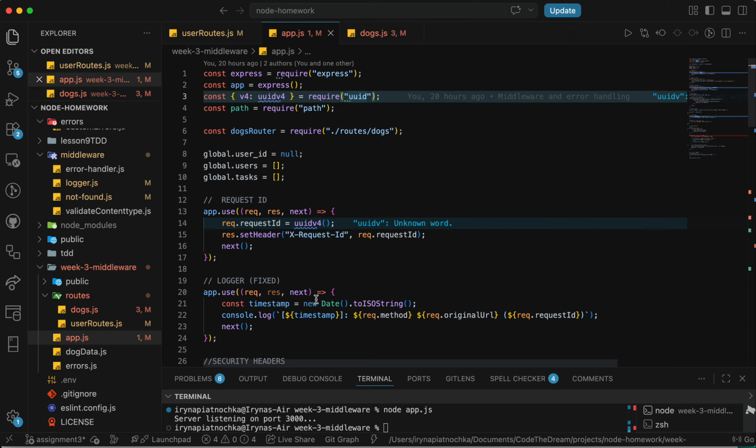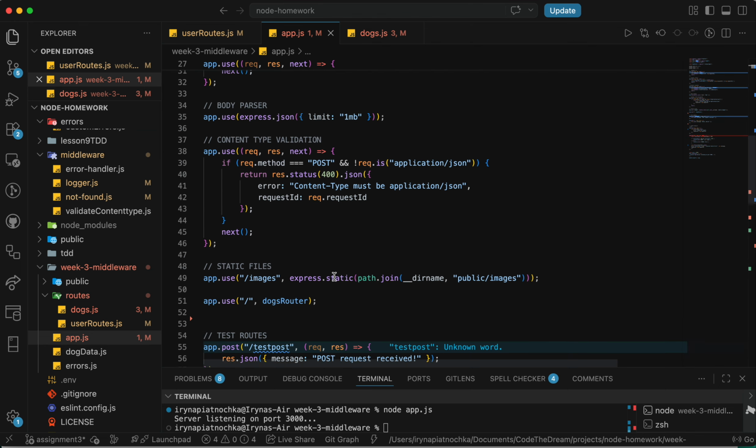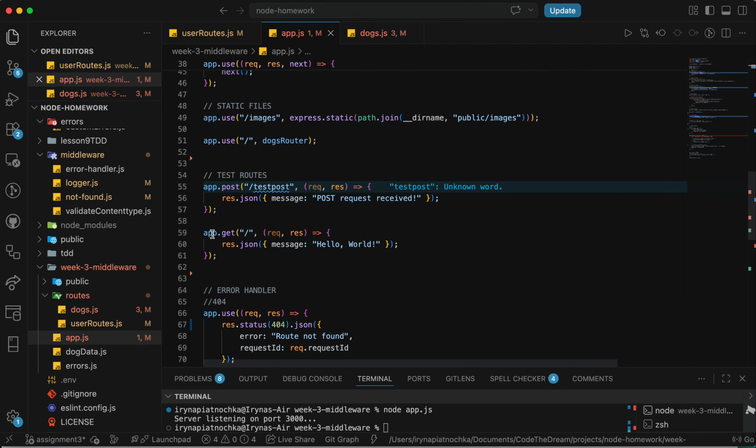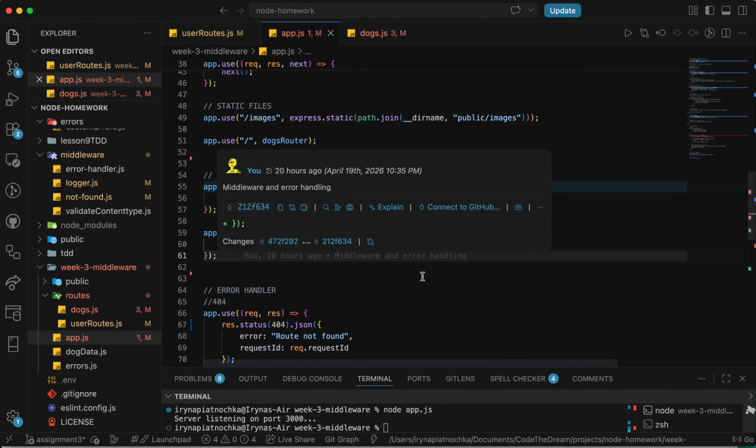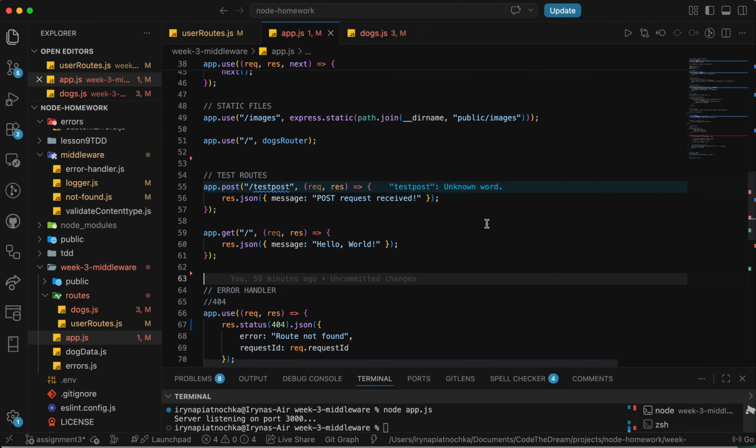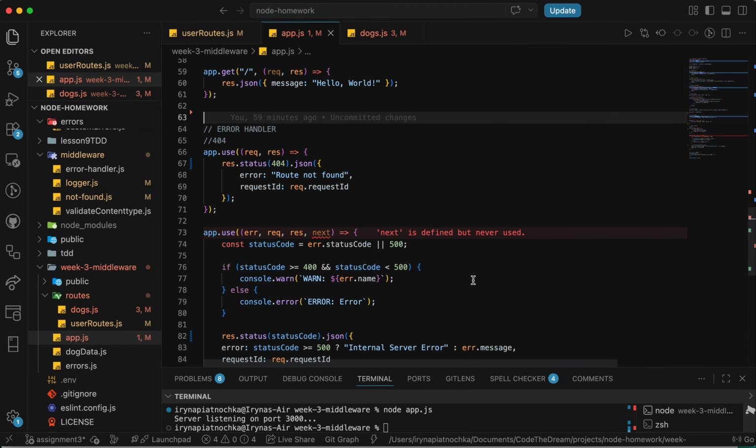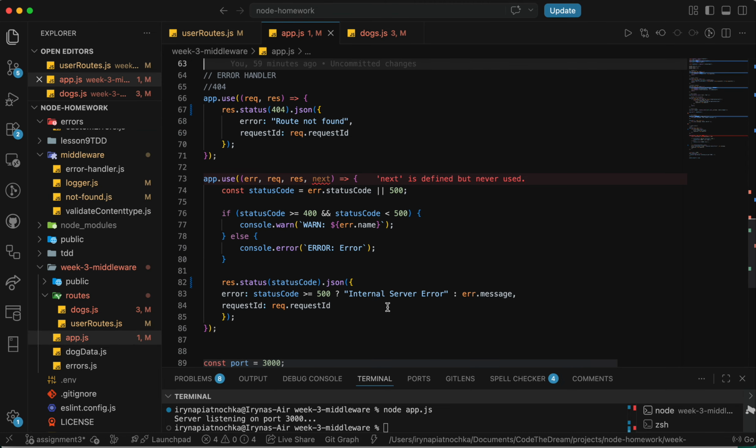Route handlers. These are specific functions tied to HTTP methods and paths, like in our application, we have app.get, and we'll get a message back, hello world. This is a good example. And then we have error handlers. Here we have the ones for 404, 400 and 500.